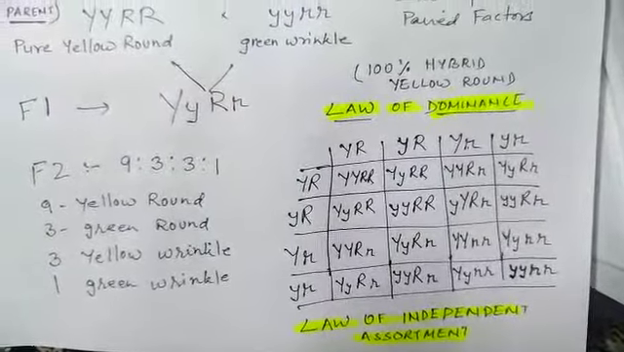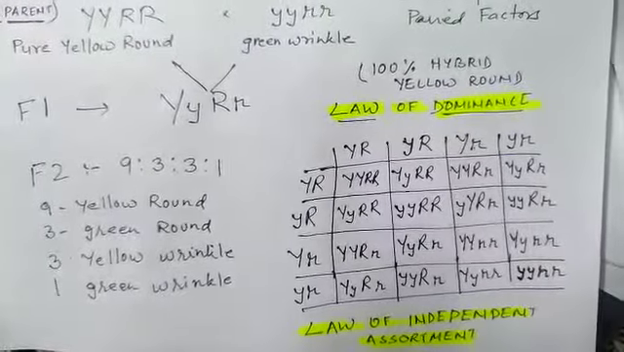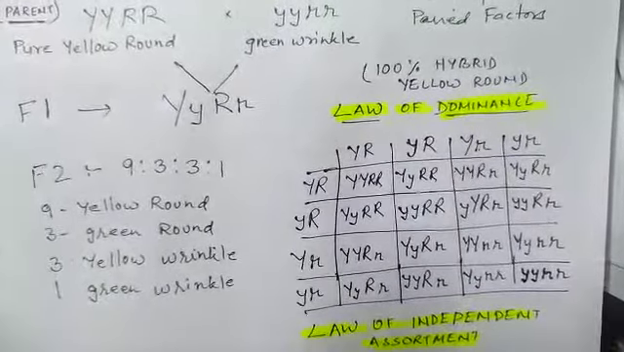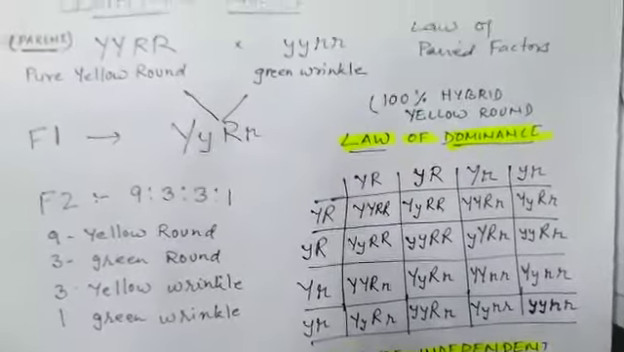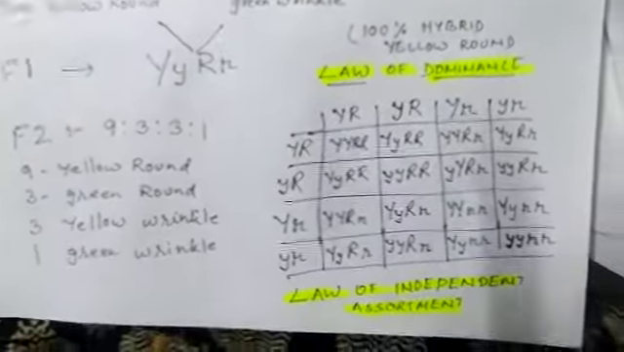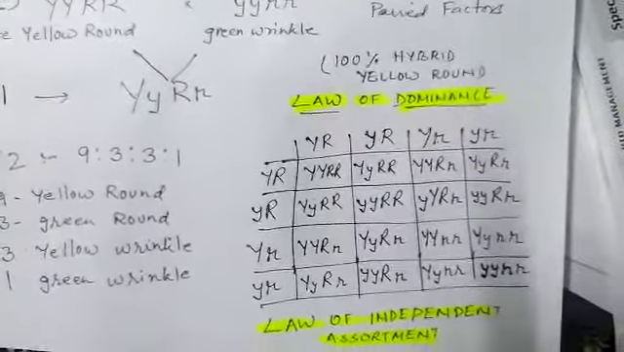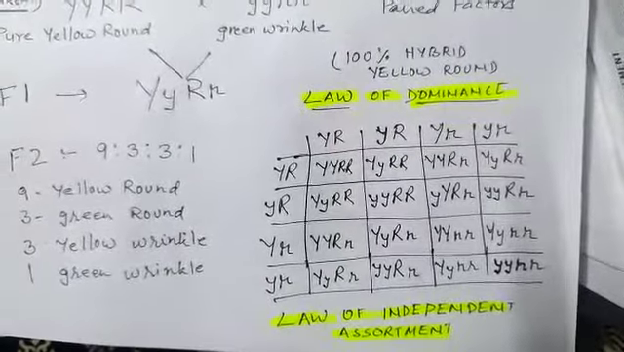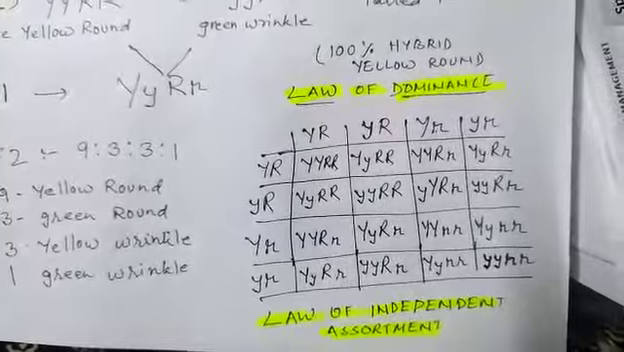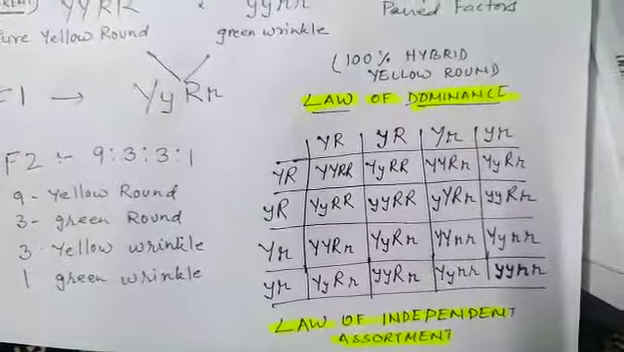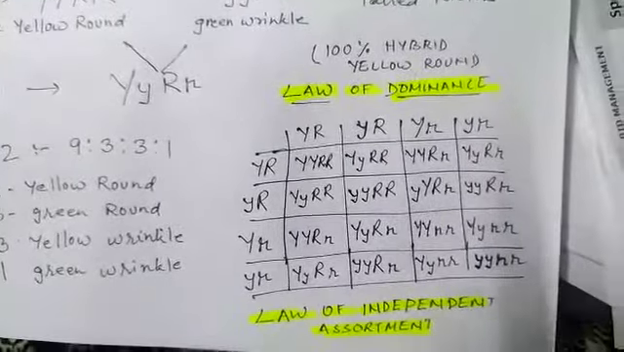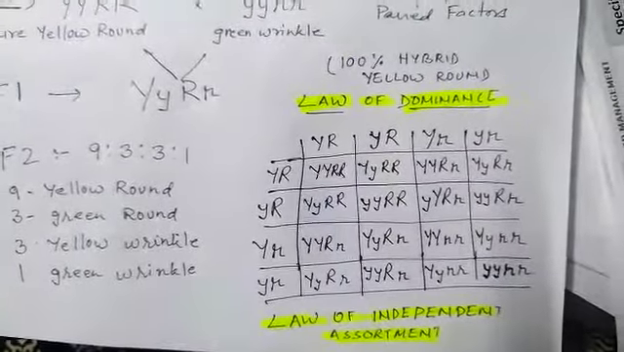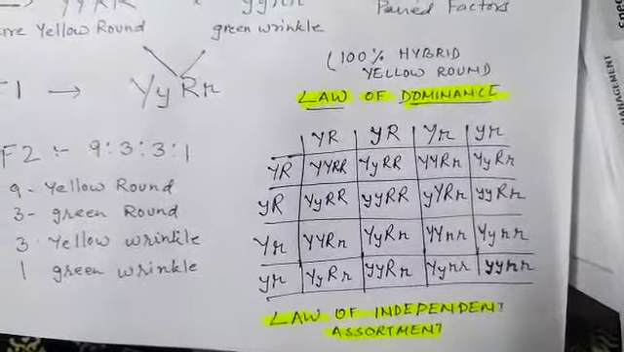9:3:3:1. This 9:3:3:1 gives you 9 yellow round, 3 green round, 3 yellow wrinkle, 1 green wrinkle. This is actually the law of independent assortment. That means each character is independently assorted or shown in the seed structure. Here all the laws match perfectly with each other, but there are some exceptions.